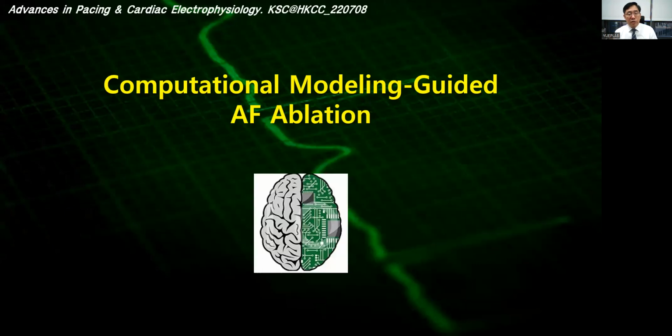Now let's switch gears to computational modeling for atrial fibrillation. The unmet need of modern AF ablation is what can be added after PV isolation during AF catheter ablation in patients with persistent AF. This is because almost all randomized clinical trials fail to prove the efficacy of empirical extra-PV ablation, regardless of linear or electrogram-guided ablations.